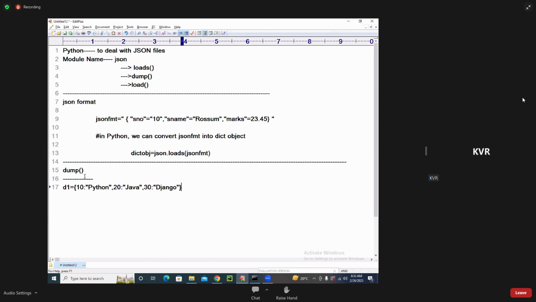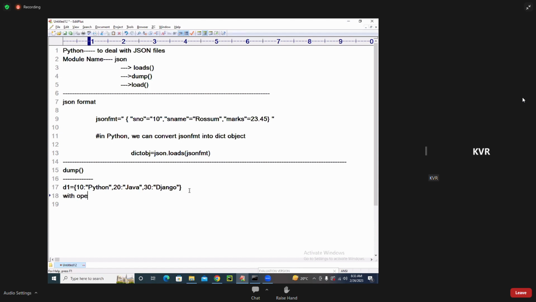Like this I have the data. This is known as a dictionary. This dictionary I want to save in a file.